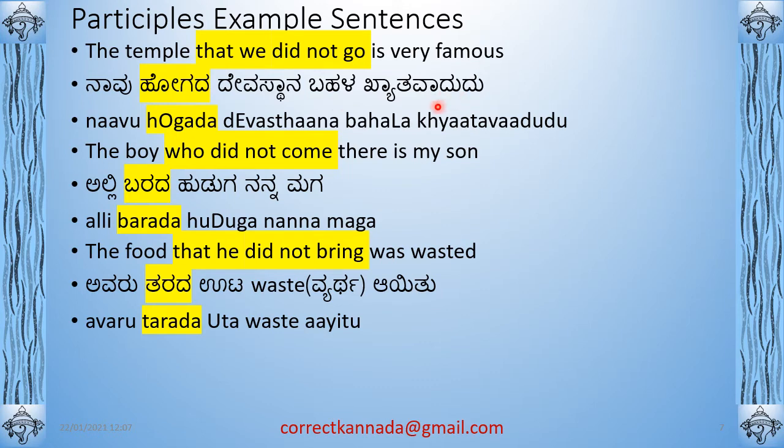Hogada, hogu, hogada. The formula is very straightforward for all verbs. Just remove the u and add da. If it is non-u, like hidi for example, we'll see that you have to add ya to it. Then the boy who did not come there is my son. Alli barada hudaga nanna maga. Barada, baru barada. Again, u is removed. As you know, baru is irregular in the past. Baru is banda. But if you're making negative, you take the baru, remove the u and add da: barada.